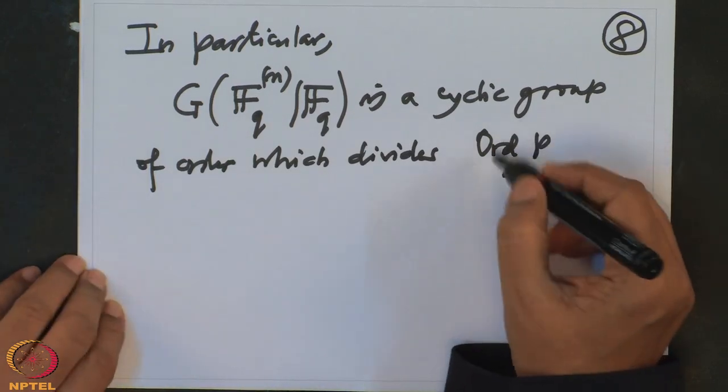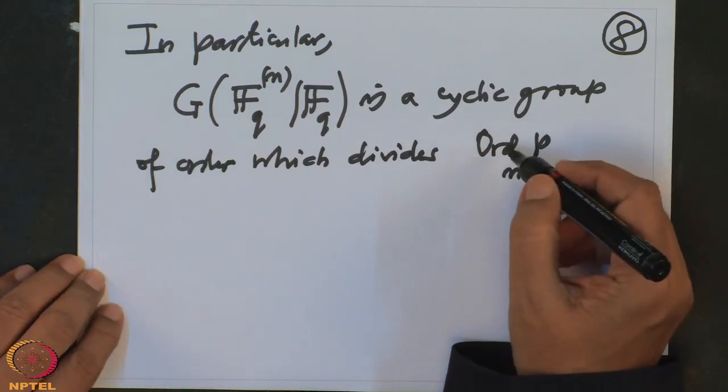See, an answer should be in terms of the given data, and the given data is an integer n and p, because once we have p, we have q. So this answer depends only on p and n.